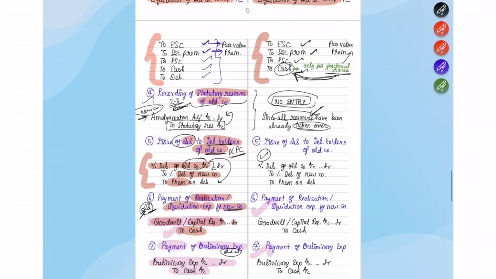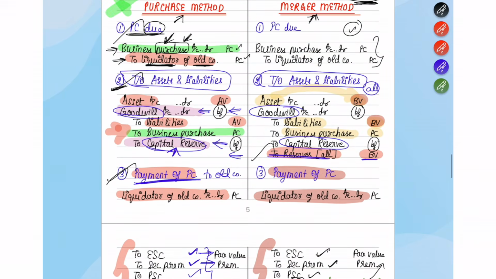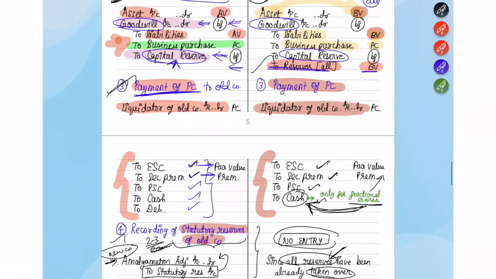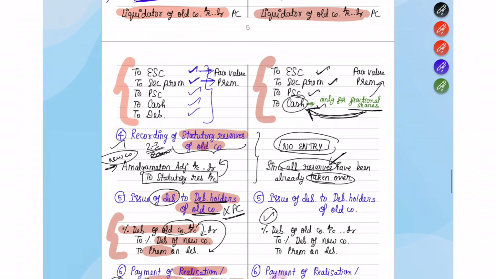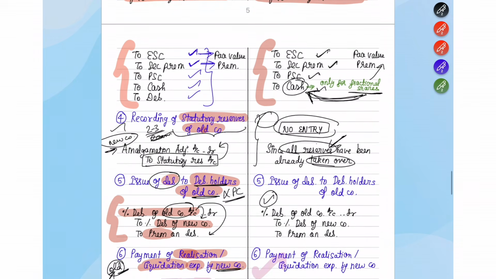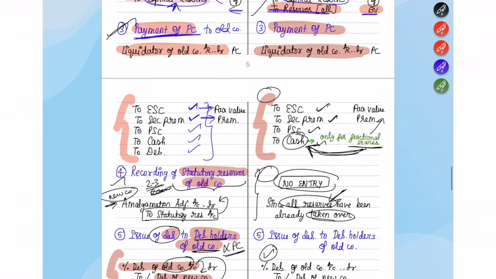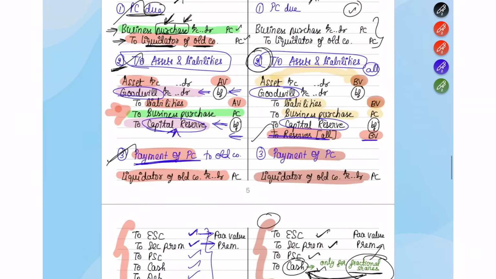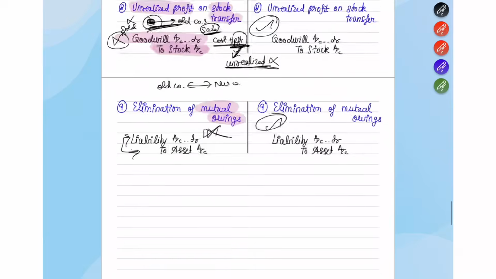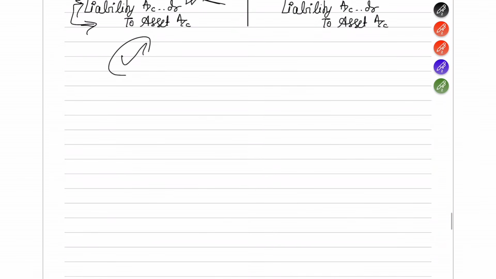So the main difference in the merger method comes in the second journal entry, where you have to take over everything at book value. Then in the fourth entry, where you cannot create the statutory reserve, and even in the third entry, where cash will only come in the case of fractional shares. Otherwise, all the things are the same. If you go through all of these notes once again, you will be thoroughly able to understand how to account in the books of the new company.